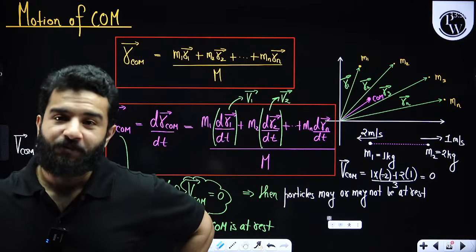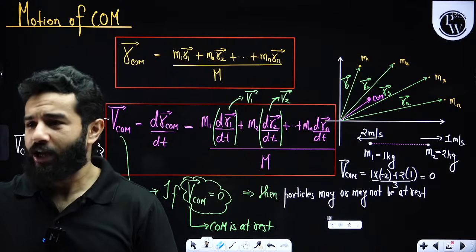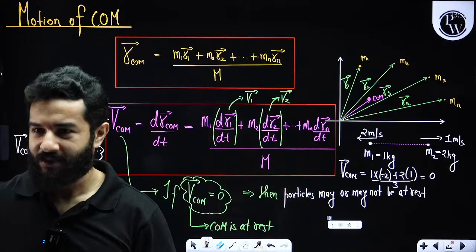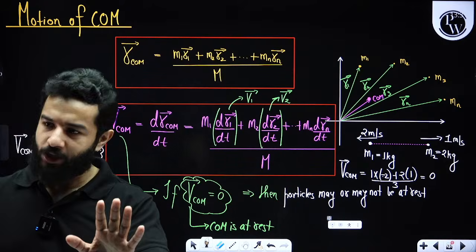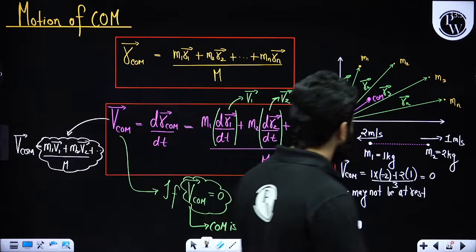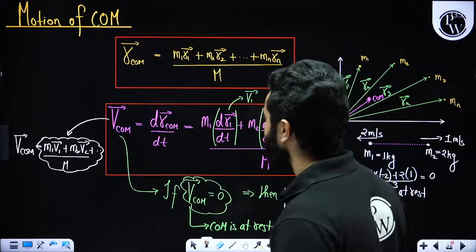Is it clear? Sorted, my dear friends? Or they can be at rest also. Let's suppose both of the particles are at rest, so the center of mass will also remain at rest. Velocity, motion of center of mass is a very, very important topic. Let me tell you, please understand this very carefully. Right? Now, after this, my dear friends,